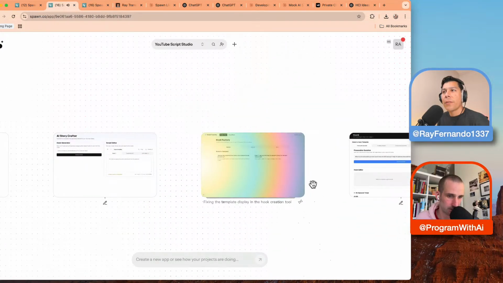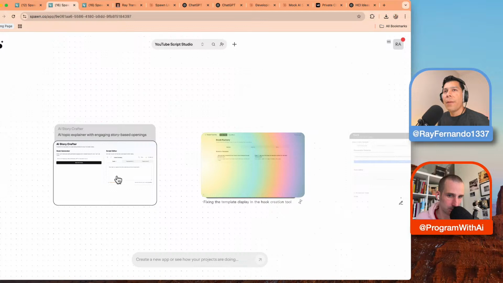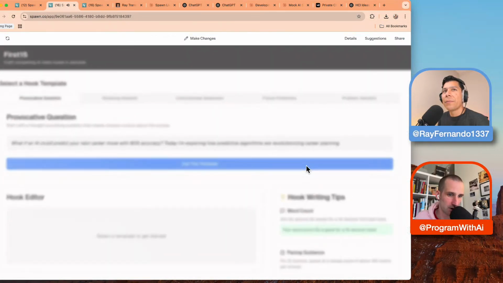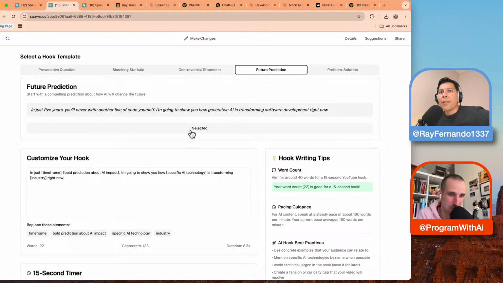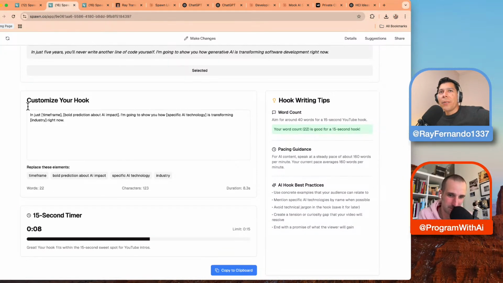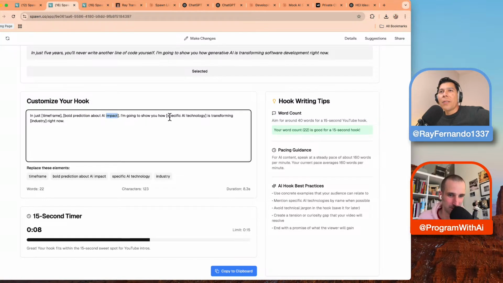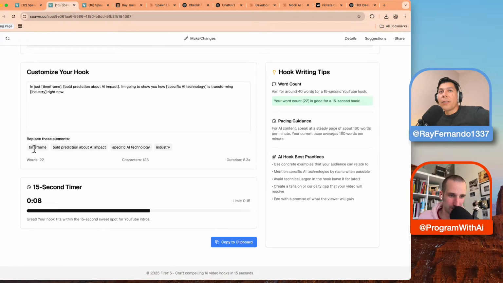Story Crafter. So why don't we just say if it can make a better UI or something, or here's another one. Or just say make mock. So this one's called First 15. Crafts compelling AI video hooks in seconds. So provocative questions, shocking statistics, controversial statements, future prediction. In just 5 years, you'll never write another line of code yourself. I'm going to show you how generative AI is transforming software development right now. Use this template. Okay, this is pretty cool. So customize your hook. Ingest time frame, bold prediction. Yeah, that's nice. Okay. Specific AI technology. This is pretty cool. So replace these elements.